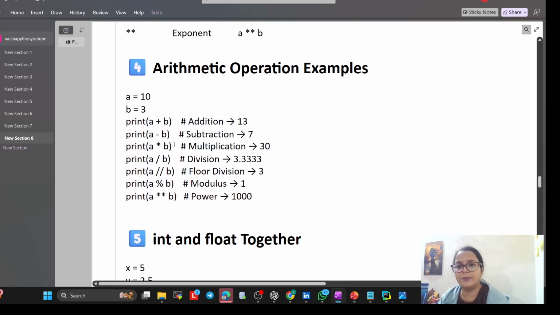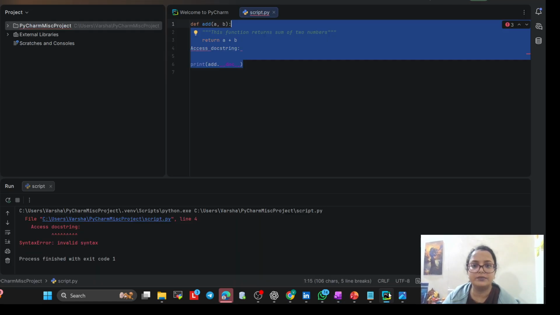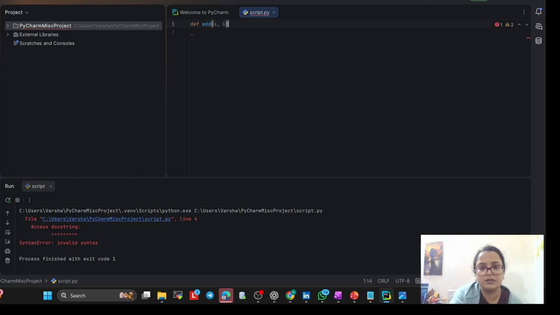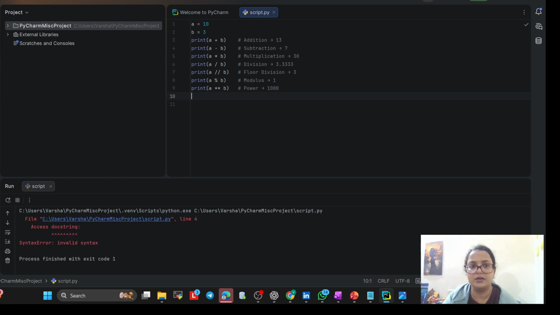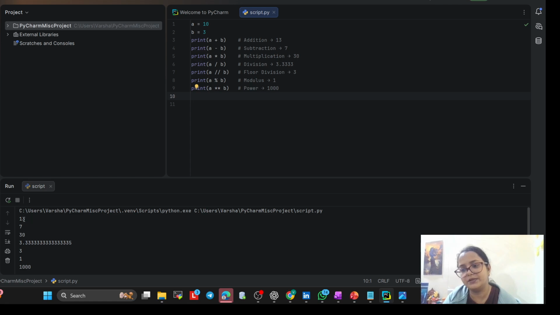Now arithmetic operation: a is equal to 10, b is equal to 3, a plus b, print. All these operations we are going to do. Copy it. Now see, the first value is a plus b. What is it giving? 13.